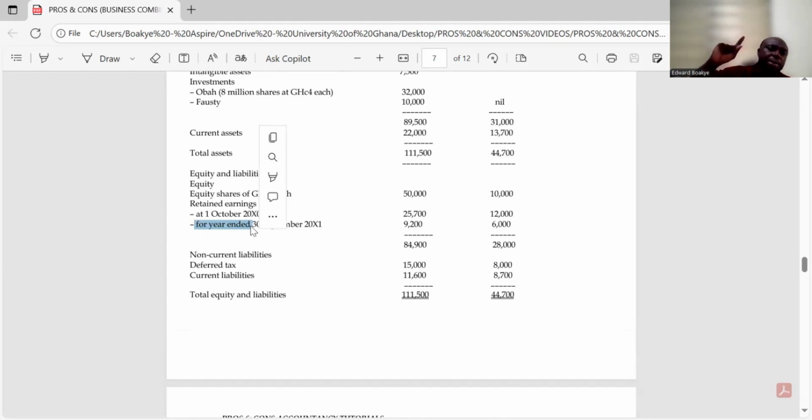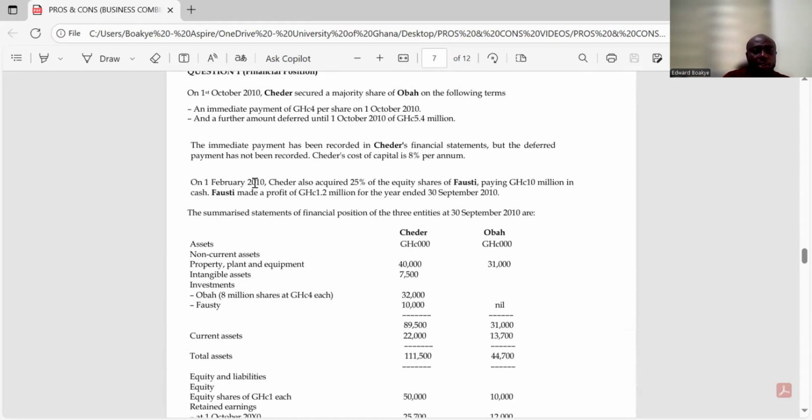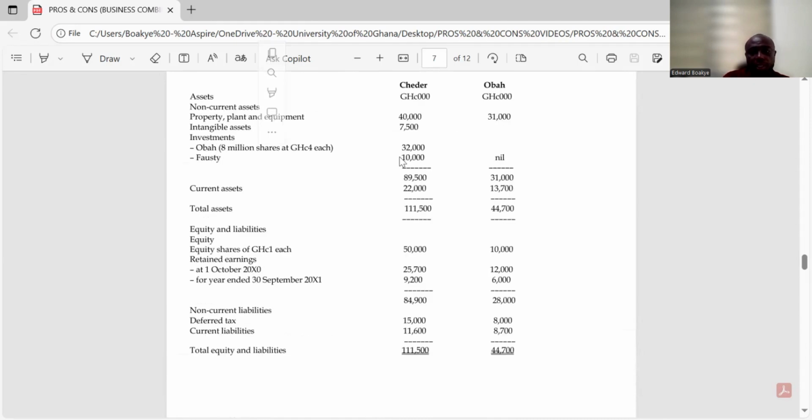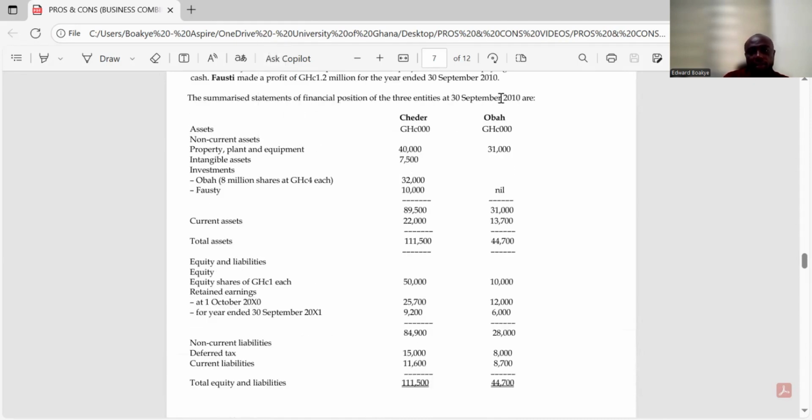Now the question you ask yourself is, this 6,000 you are seeing is 12 months profit. So did the parent purchase the company for 12 months? Yes. Because if I purchase you on 1st October and the reporting date is 30th September, it tells us that it is 1 year. So let's count: October, November, December, January, February, March, April, May, June, July, August, September. That's 12 months. So they have purchased them for 12 months.